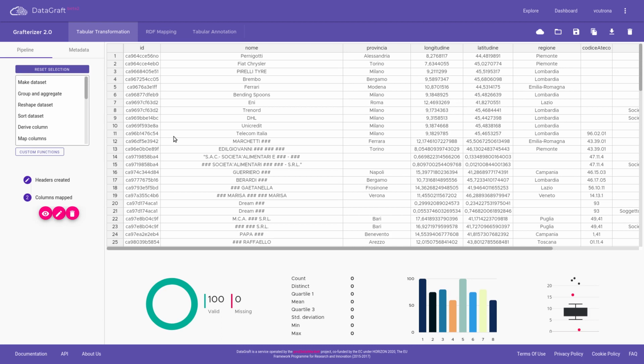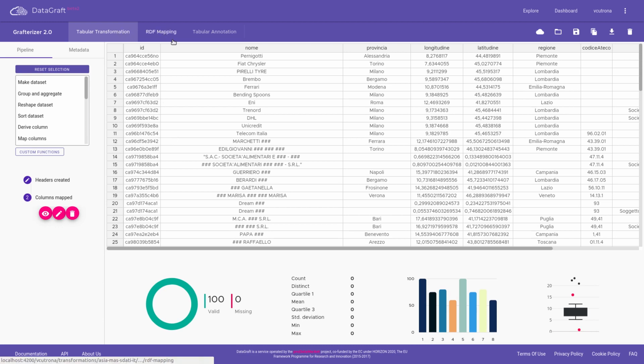Aligning and enriching the data manually or programmatically can turn into difficult processes. Luckily, we have tools to support these processes and help data providers in contributing their data to the business knowledge graph. DataGraph is an application that helps users transform, host, and access their data. Grafterizer is the DataGraph component that supports generic transformations, including mapping from tables to RDF.